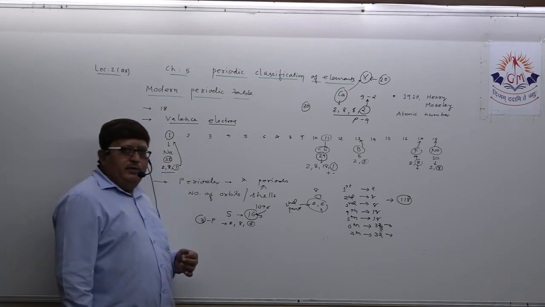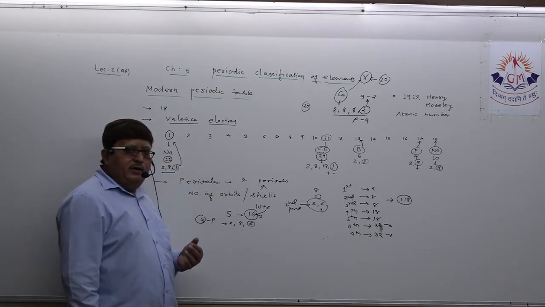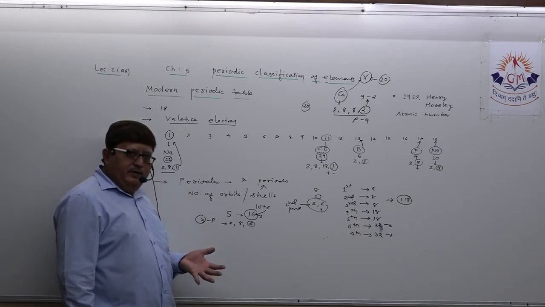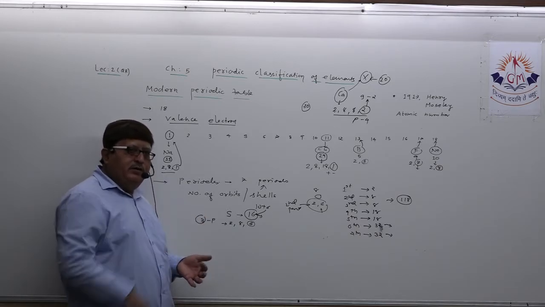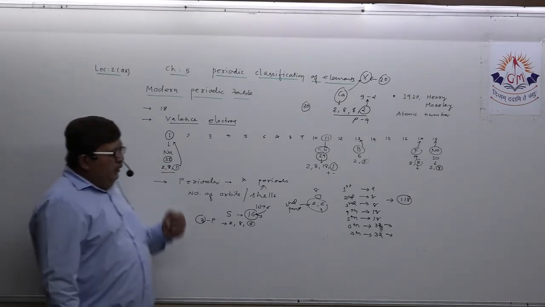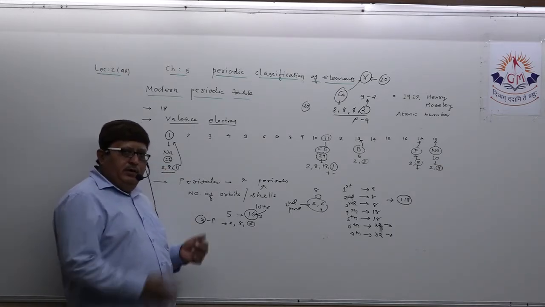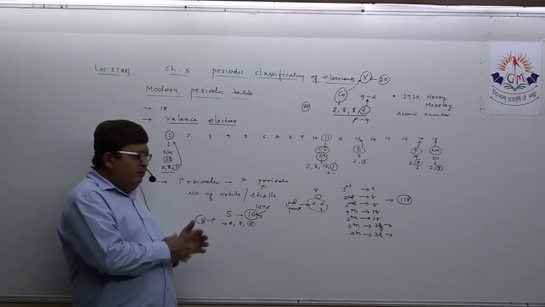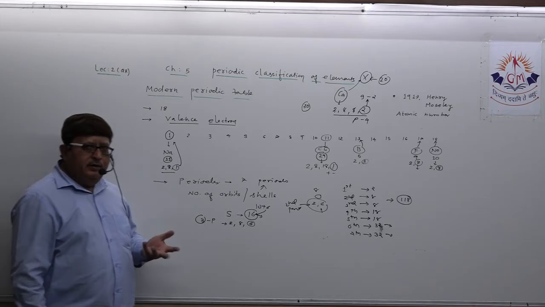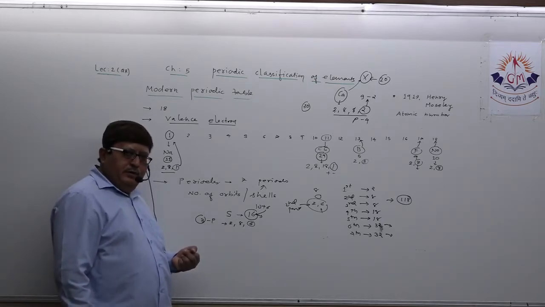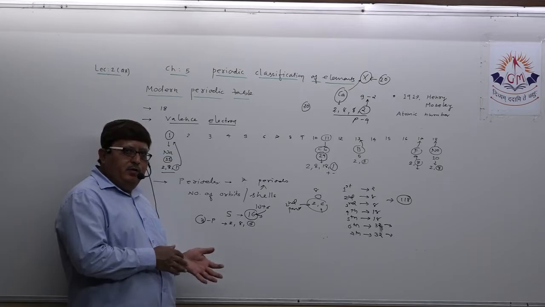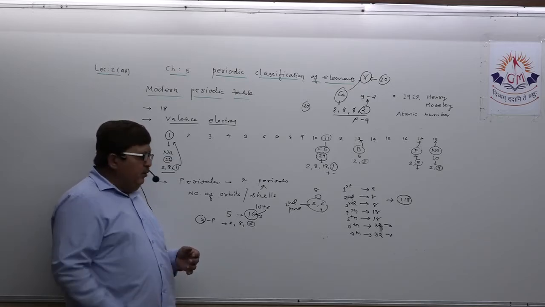The group number of any element is decided by the valence electrons present in that element, meaning in the electronic configuration of the atom of that element. The vertical columns are known as groups and the horizontal rows are known as periods. There are 7 periods. The period number is decided by the number of shells or orbits present in the atom of an element.